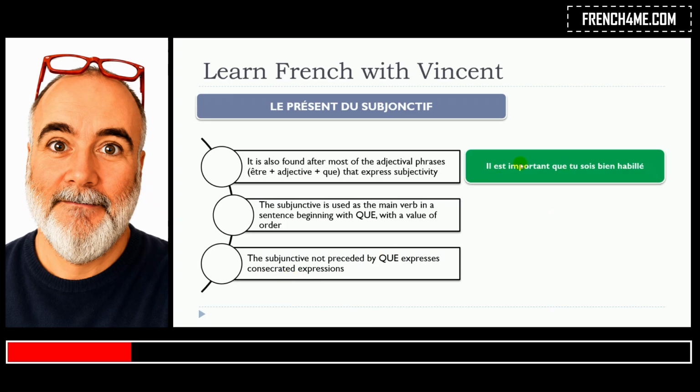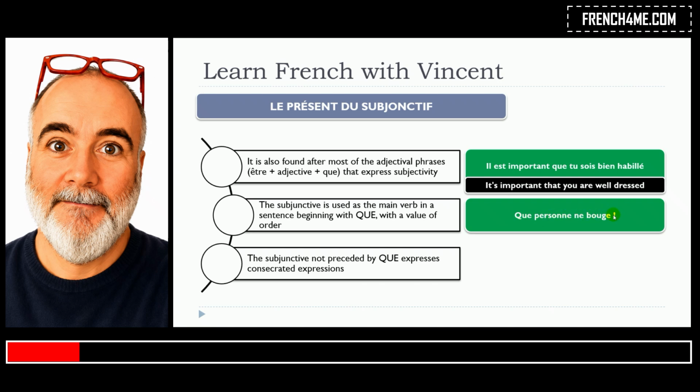Alors, il est important que tu sois bien habillé. So as you can see, in that case, we use the structure il est, then we put the adjective important, que, and then it will go with the subjunctive. So this is the verb être, tu sois. Il est important que tu sois bien habillé.